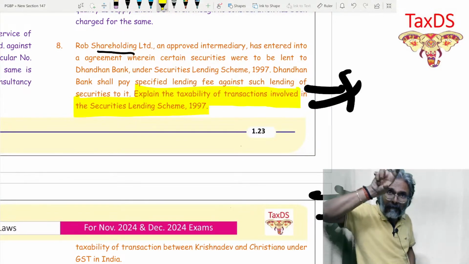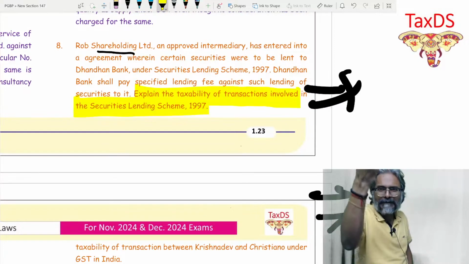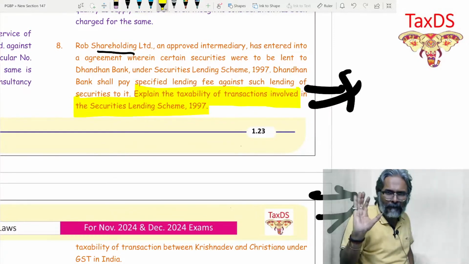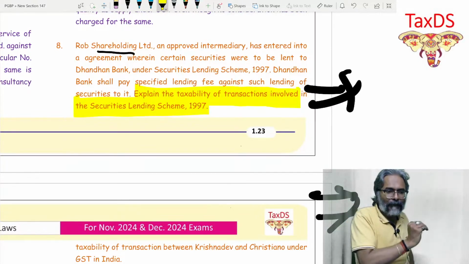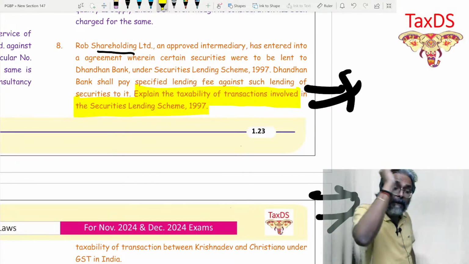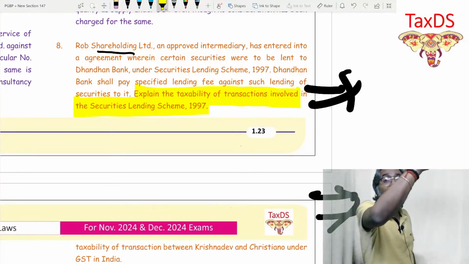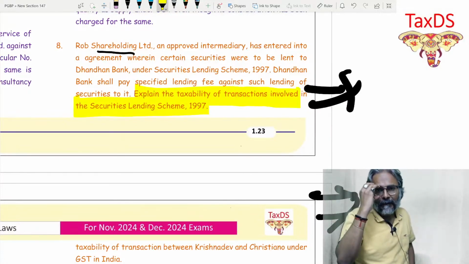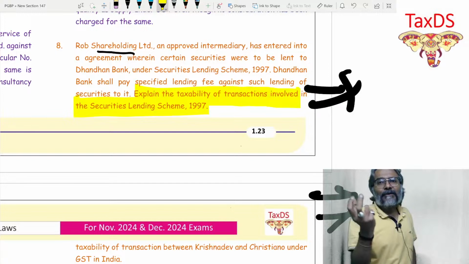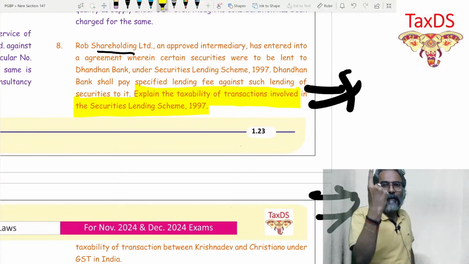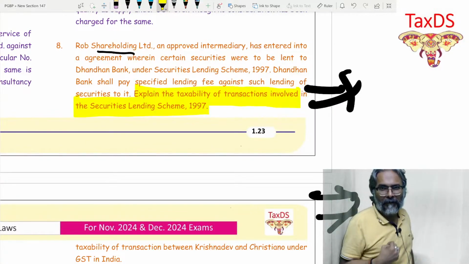First, they are giving you a brief note of what this security lending scheme is all about. And then they are asking you to explain the taxability of transactions involved in the security lending scheme. Now, what are the transactions which are involved? Point number 1, there are 2 transactions which are involved.